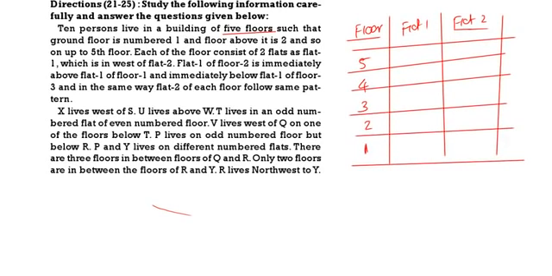T lives on the odd number flat of an even number floor. Even number floor means, if we come from the bottom, the second floor is the even number. Odd number flat means flat 1. So here I will write T. V lives to the west of Q and one of the floors below T.